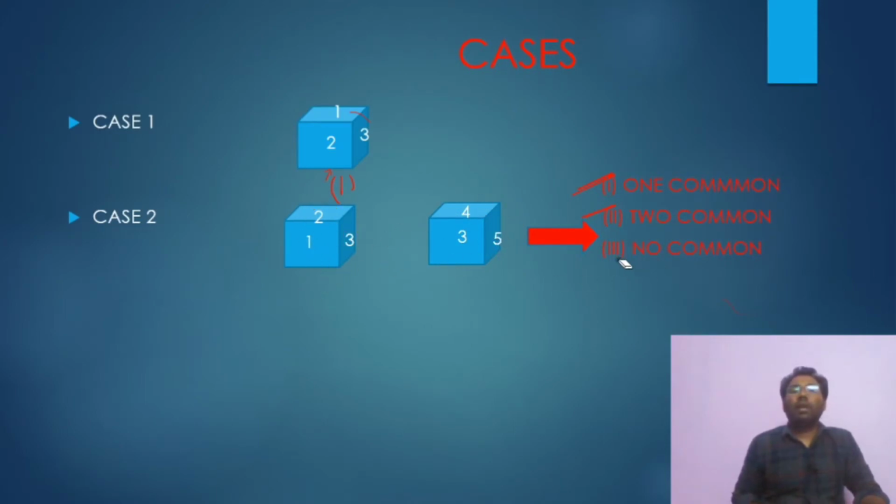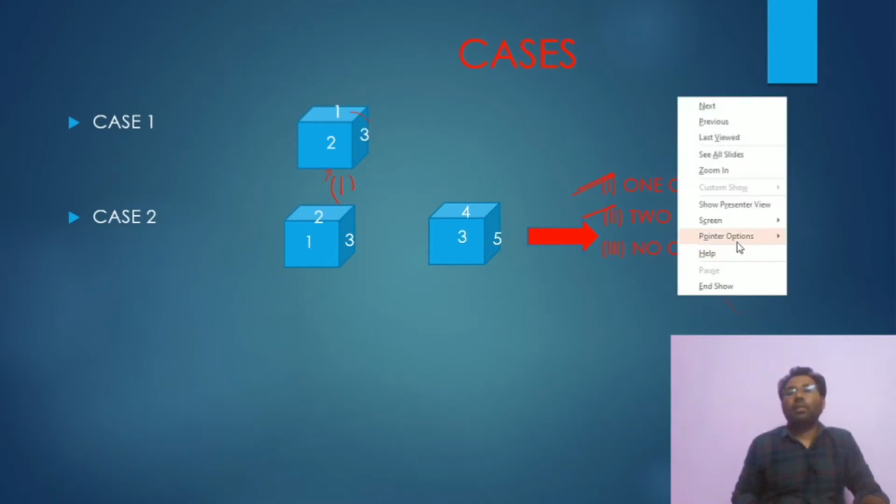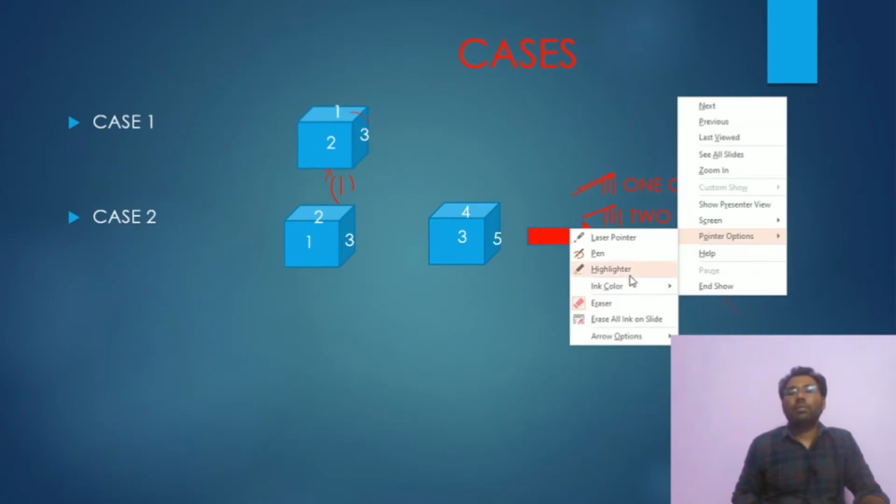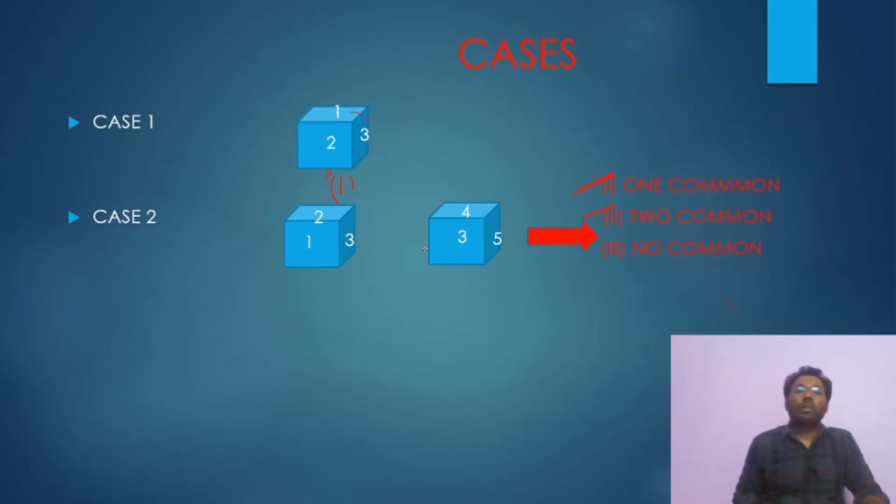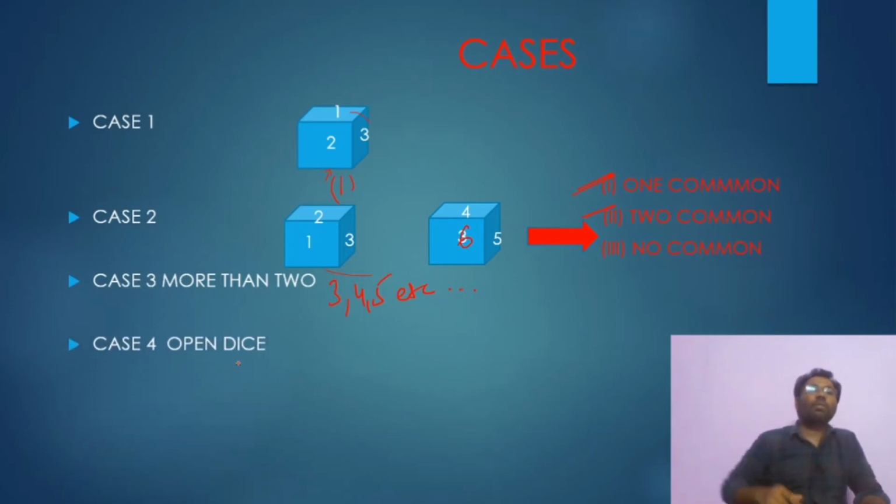Okay. And when no common trick is applied, when no number is common, like instead of 3, 6 is there, this is the case of no common. And the third case is when more than 2 figures are there, either 3, 4, 5, any number of figures, it comes under case 3. And the last case is case 4, open dice.